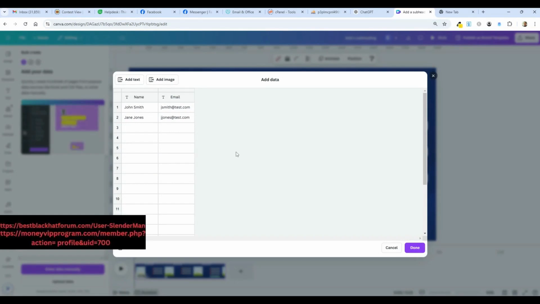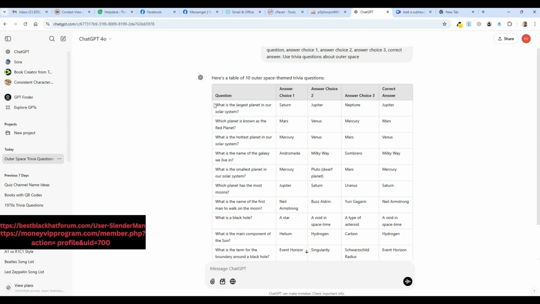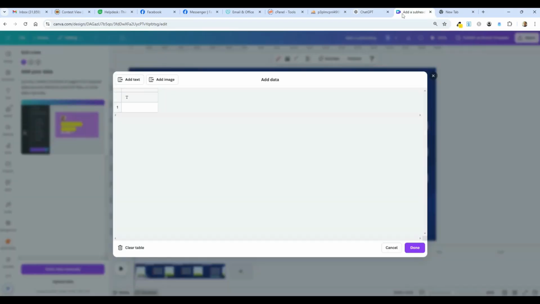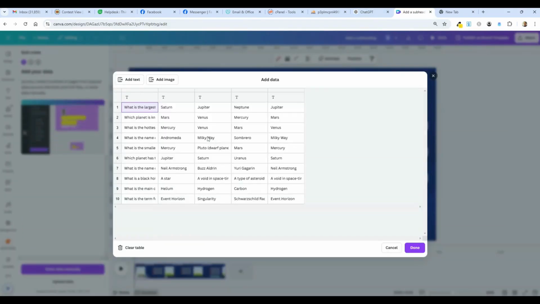And what do we have here? A table. All right. If you see some placeholder text, just clear the table down here. What I want to do is get literally my table of data out of ChatGPT. I'm going to copy that and go back here and just paste that in like that. And these are the headings. Nobody sees this but me. I could leave it as is, but I'll make it a little more clear so when you see me use this, you'll know what it is.